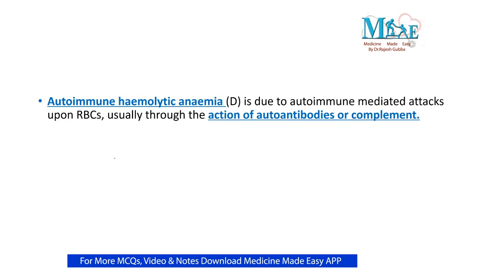They are not subjected to any oxidative stress. Then you take autoimmune hemolytic anemia. The word itself tells you that antibodies are formed against the RBC, and these antibodies formed against the RBC will cause lysis of the RBC. That is what is called autoimmune hemolytic anemia.